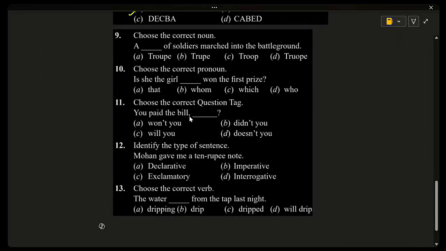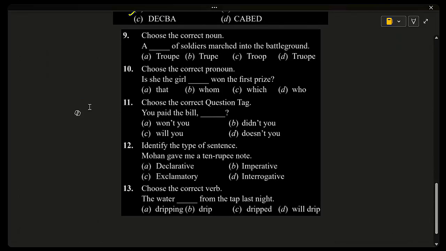Ninth one, choose a correct noun. A dash of soldiers marched into the battleground. Actually, the other options are incorrect spellings, so we have to identify the correct spelling for troop. The correct spelling is seen in option C, TROOP, troop. A troop means a group of soldiers. It is a collective noun, the correct collective noun here.